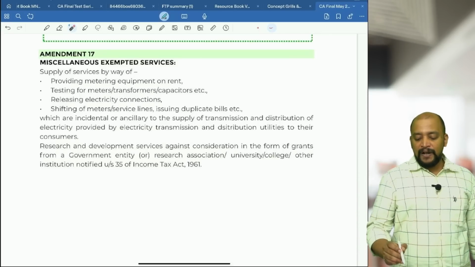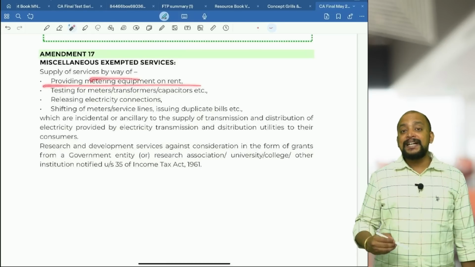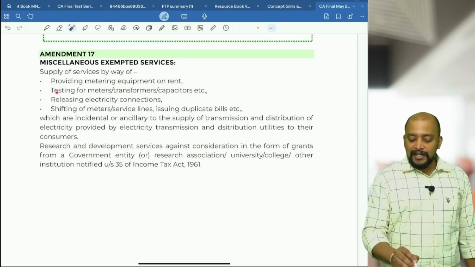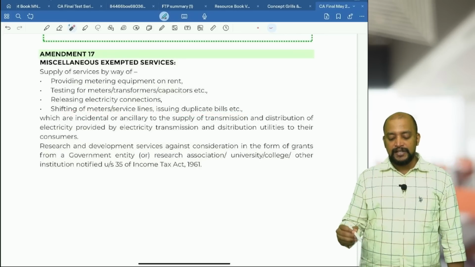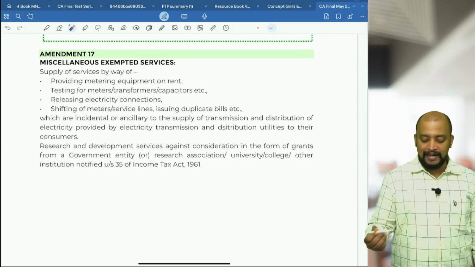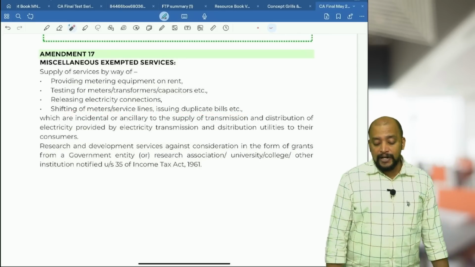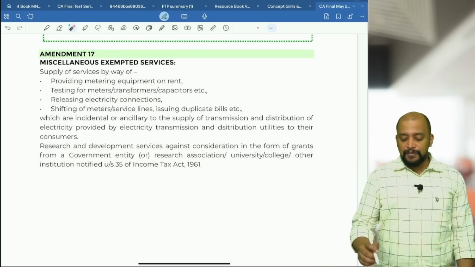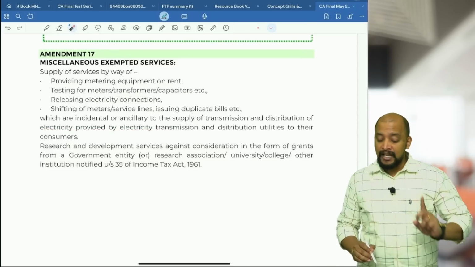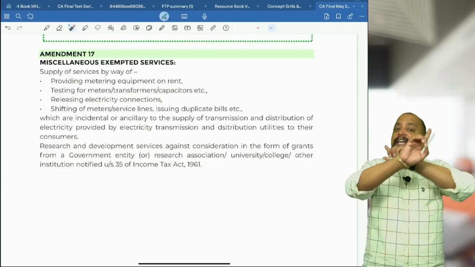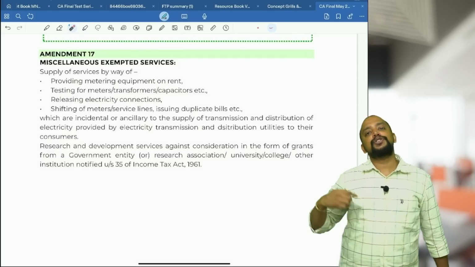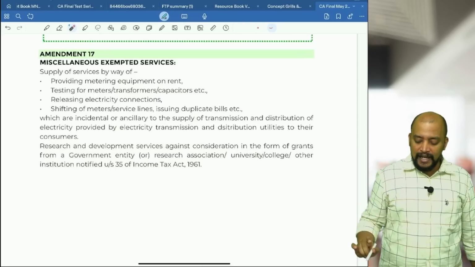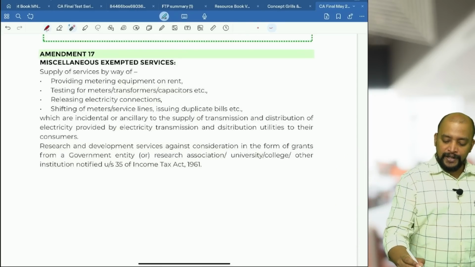You can see supply of services by way of providing metering equipment on rent or testing of meters, releasing electricity connections, shifting of meters or service lines, issuing duplicate bills, etc., which are incidental or ancillary to the supply of transmission and distribution of electricity. Basically, not only these activities, any other activity which is incidental or ancillary to transmission and distribution of electricity is also exempted. Okay, that is one point.